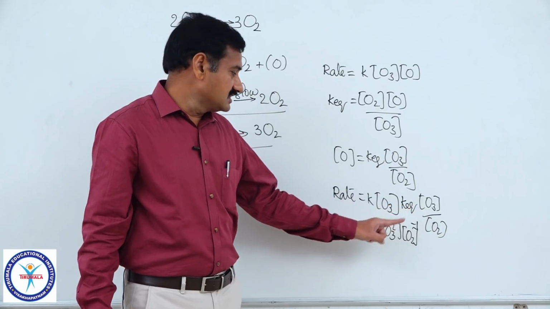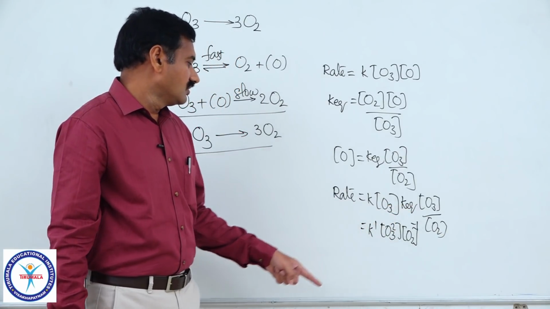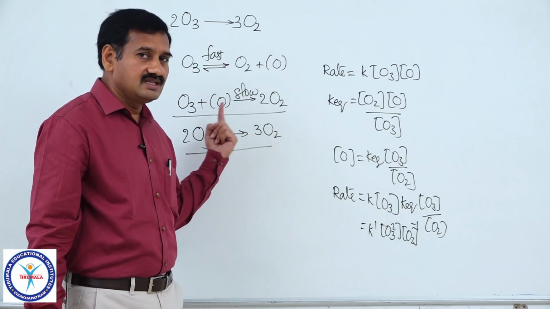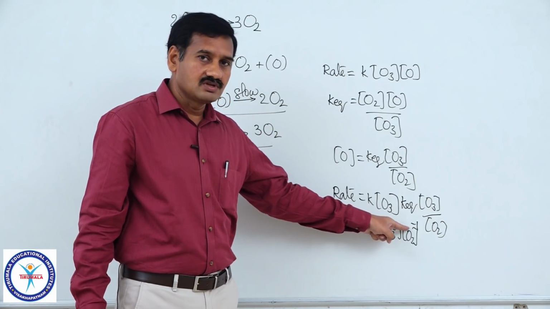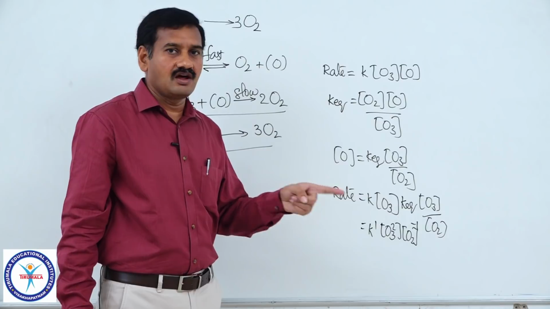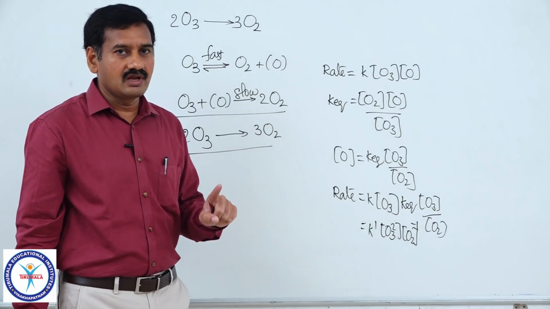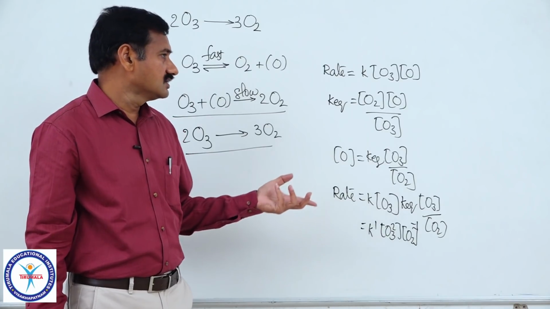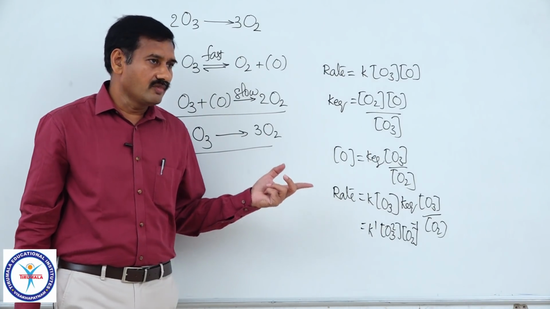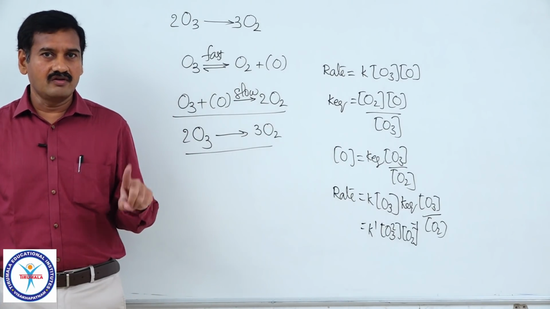So, with an increase in the concentration of O2, the rate of reaction is decreasing. So, the order with respect to O2 is equal to minus 1. So, negative orders of reactions are also possible, but molecularity can never be a negative value. So, these are the things you have to keep in your mind regarding molecularity and order of reactions.